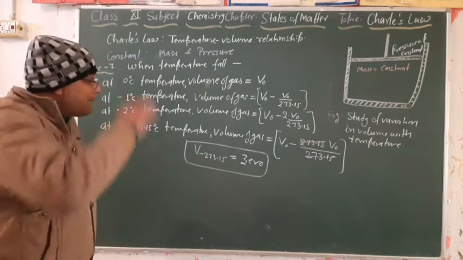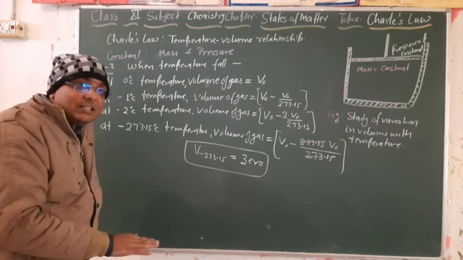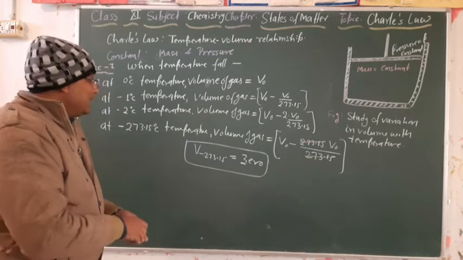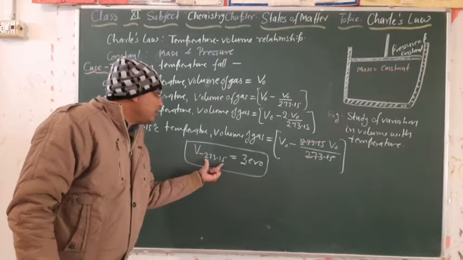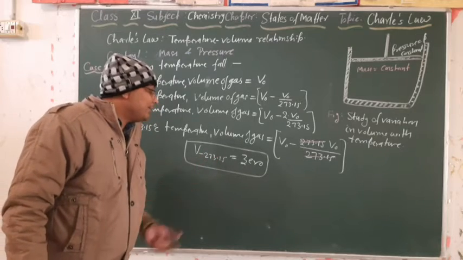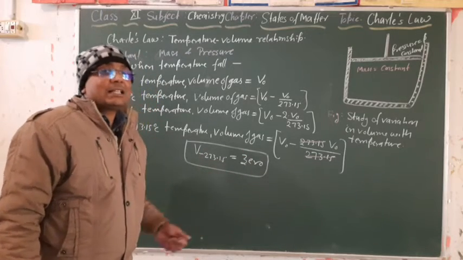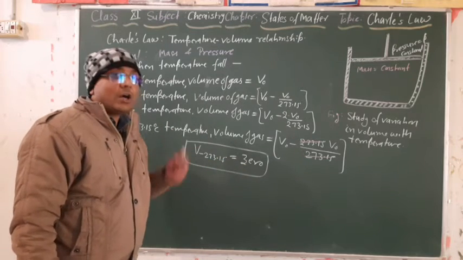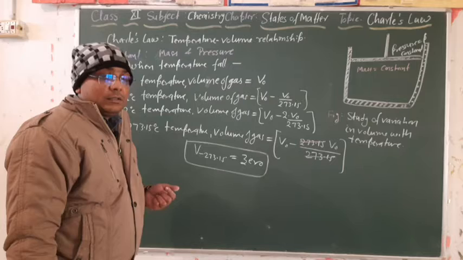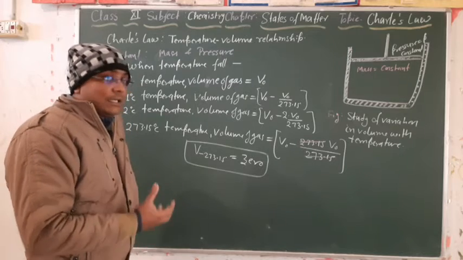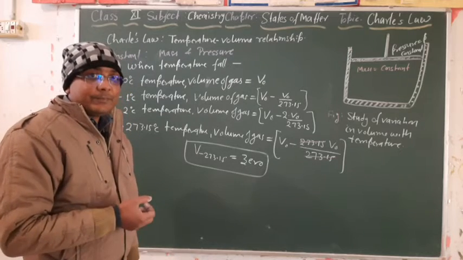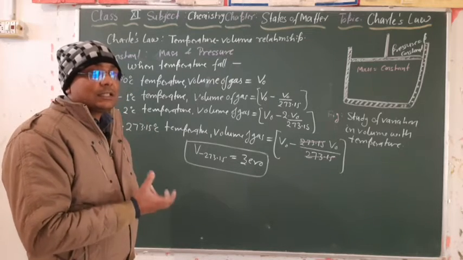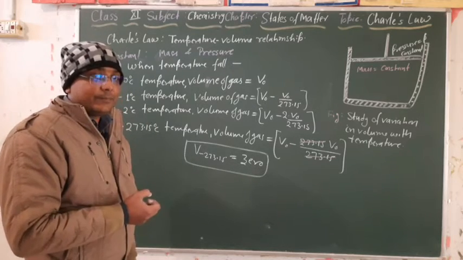It means if we keep on decreasing the temperature, then at one point we will get a temperature, that is minus 273.15. At that temperature the volume of the gas will be 0. What does it mean? It means the matter has lost its identity, or only the gaseous state of matter has lost its identity.